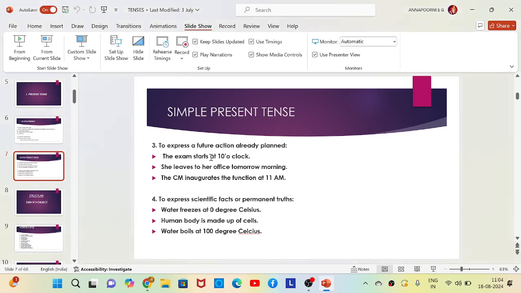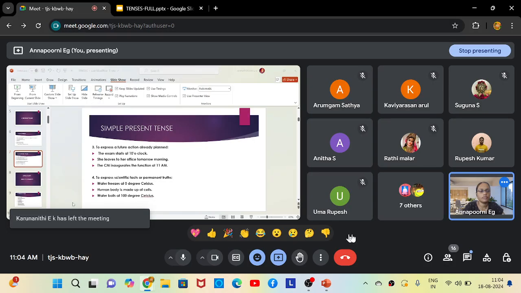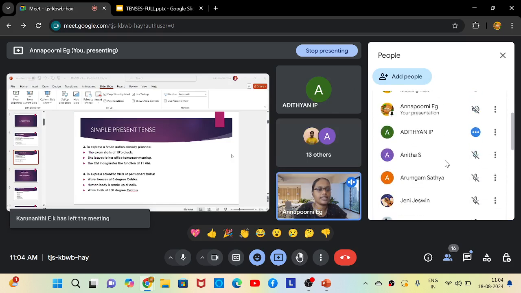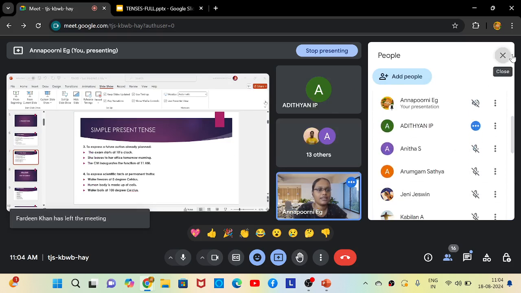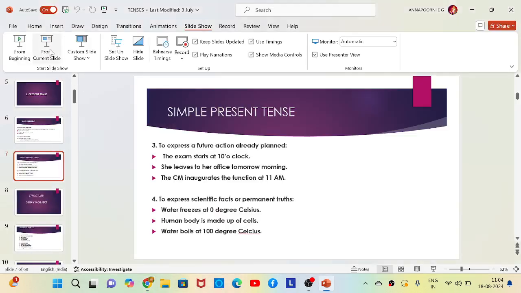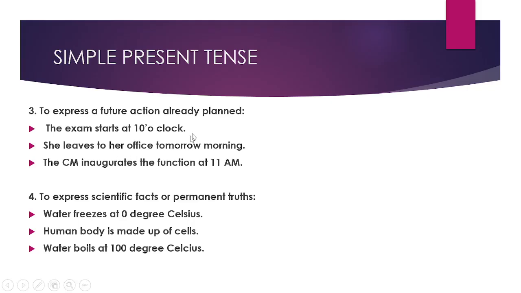Adityan, are you there? Yes, ma'am. Adityan, you are from Kerala, right? Yes. Okay. Adityan, did you attend yesterday's class? My name is Harita. Okay, Harita, did you attend yesterday's class? Yes. Oh, okay, I didn't notice. Yes, Harita, you can read the examples.